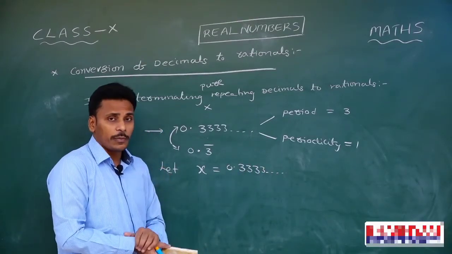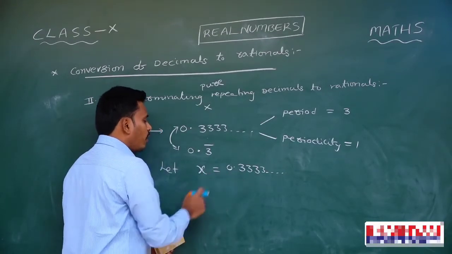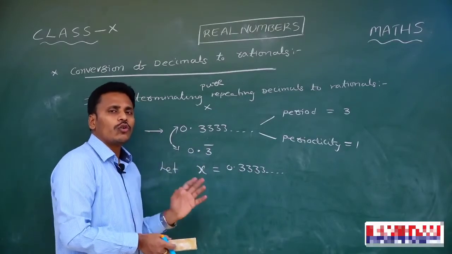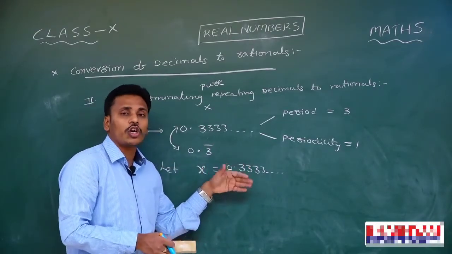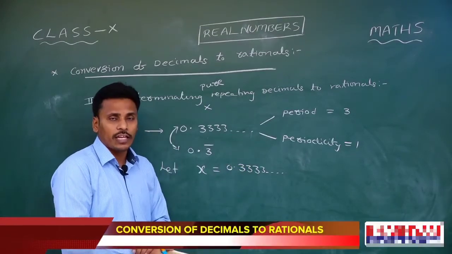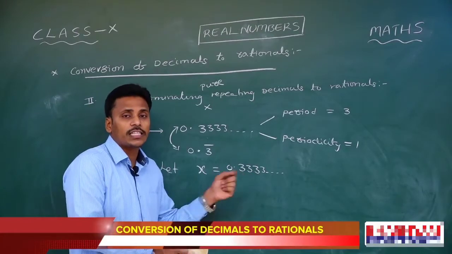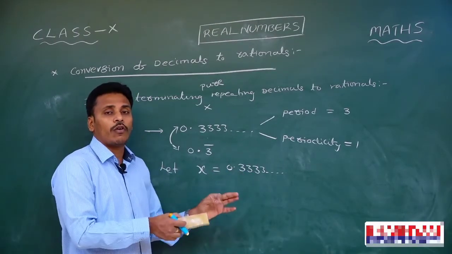Since one digit is repeating, you need to multiply both sides of this x with 10 power 1, right? See, if the periodicity is 2, you need to multiply with 10 square. If the number of repeating digits is 3, you need to multiply with 10 cube. According to the number of digits which are repeating in the decimal part, you need to multiply both sides with 10 power of that number.